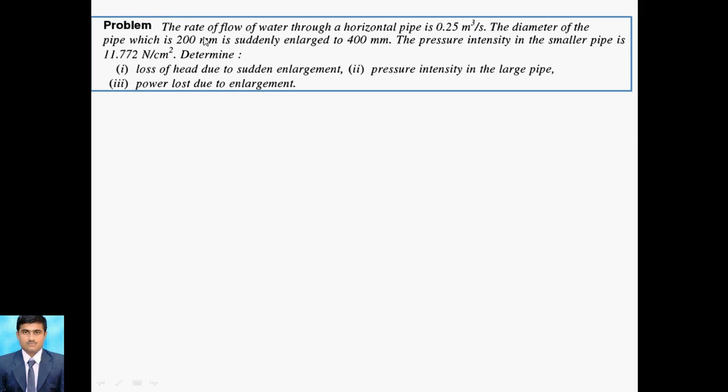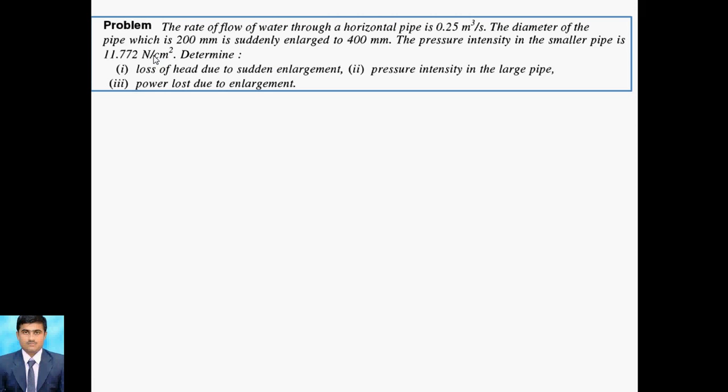Initial diameter is 200 mm and final value is 400 mm, so enlargement is there. D1 is 200 mm, D2 is 400 mm, and Q is 0.25 meter cube per second. Now the pressure intensity on the smaller side is given to you, that is 11.772 Newton per centimeter square.